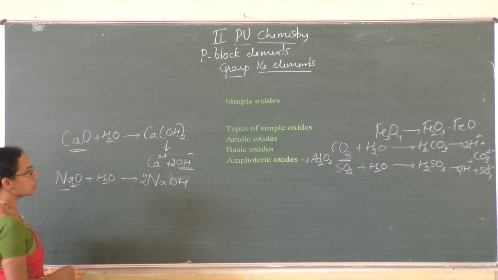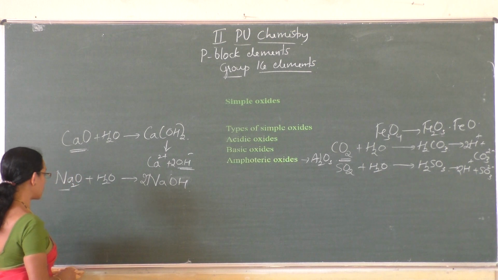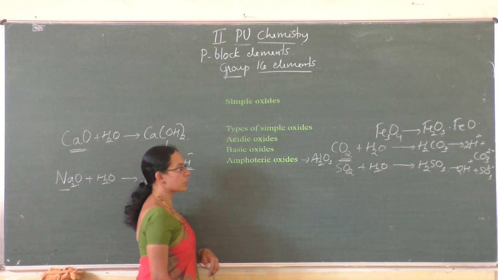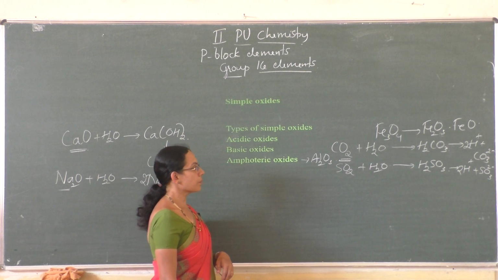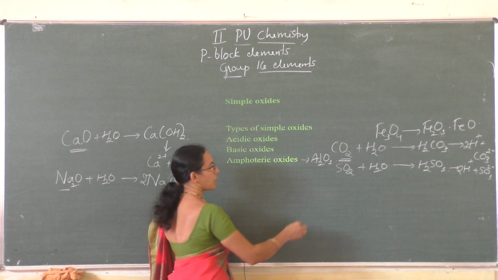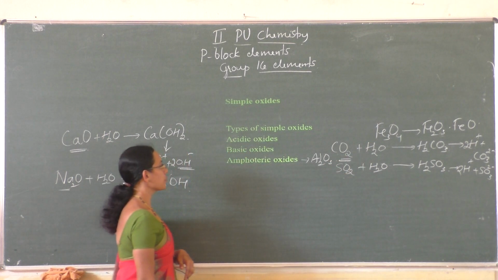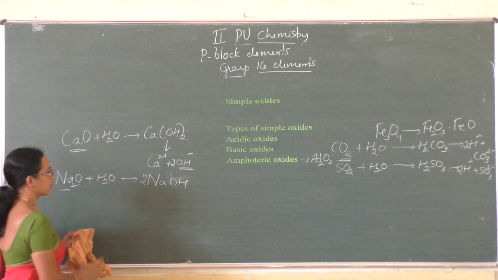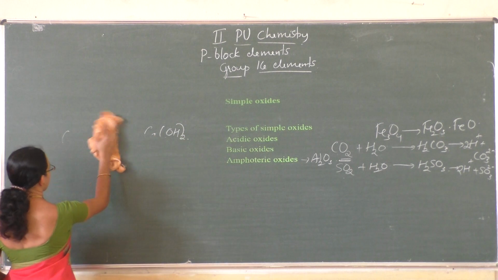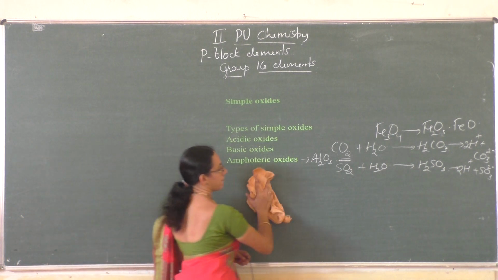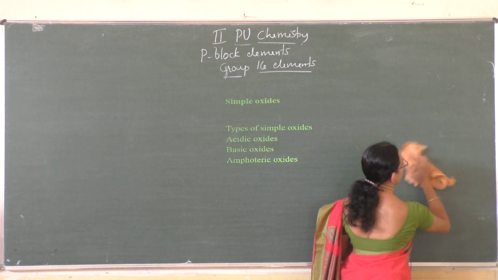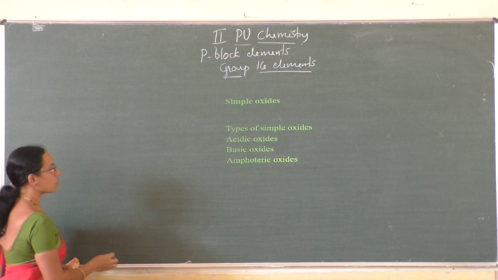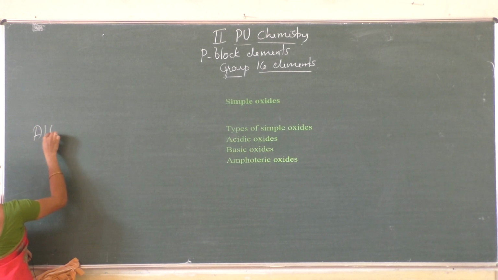So just write down this acidic oxide and basic oxide and their examples. Example for acidic oxide, reaction of carbon dioxide plus water to give H2CO3. Just remember the examples, carbon dioxide and sulfur dioxide, and basic oxide, calcium oxide and sodium oxide. And amphoteric oxide is aluminium oxide Al2O3.